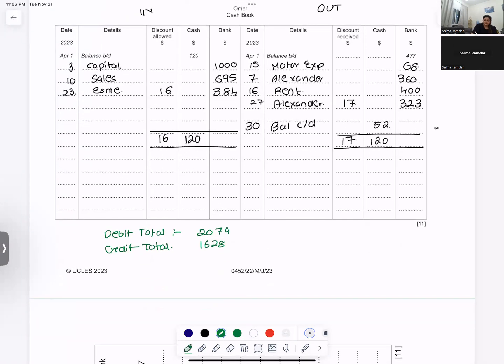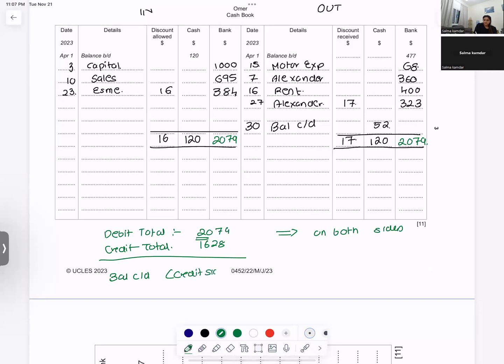The debit total is more, so I will write the debit total on both sides. So I will write 2079 on both sides. From that, I will deduct the credit total. So I have my balance carried down. On the credit side, it is 519.